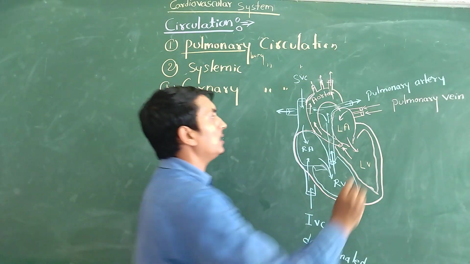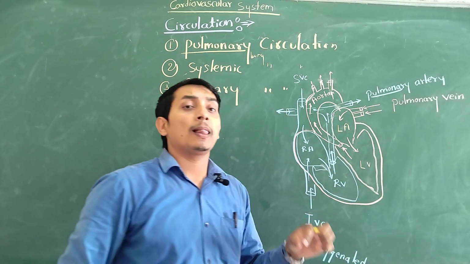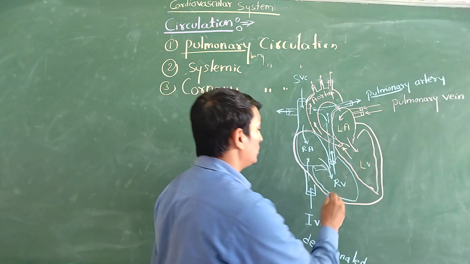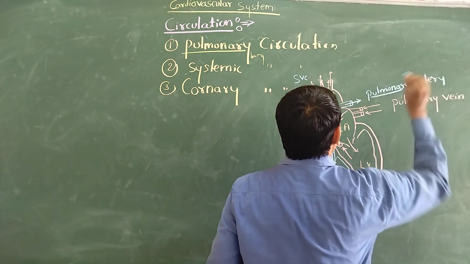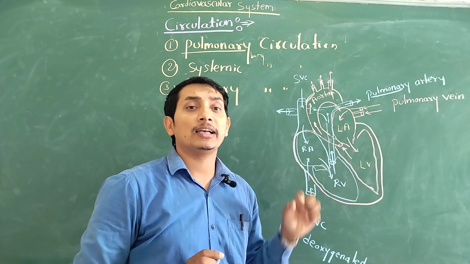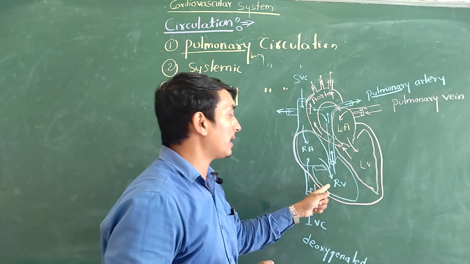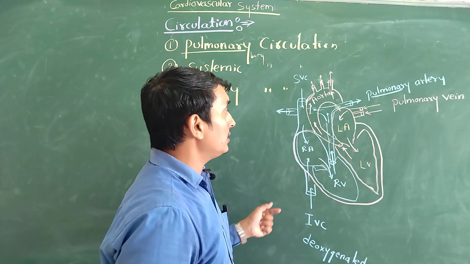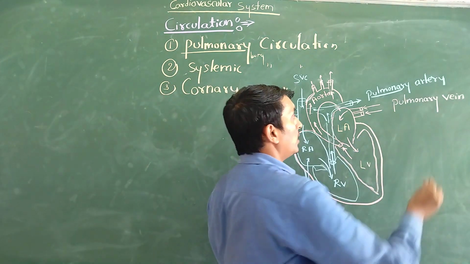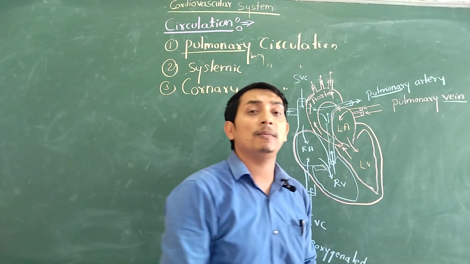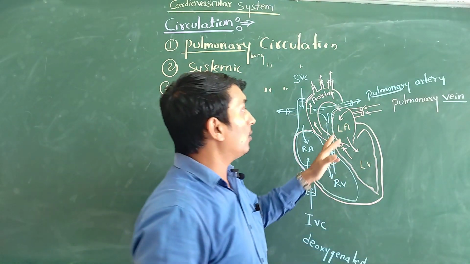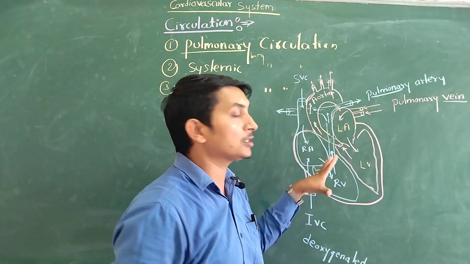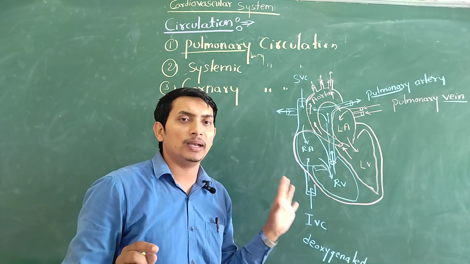Pulmonary means lungs. An artery is a blood vessel which transports blood away from the heart. So from the heart, blood is transported to the lungs. The pulmonary artery carries blood from our right ventricle to the lungs. In the lungs, blood becomes oxygenated. This oxygenated blood is collected by the pulmonary vein. What is a vein? A vein is a type of blood vessel which collects blood. An artery always carries blood away from the heart, whereas a vein always carries blood towards the heart. This is the difference between an artery and a vein, and you have to remember it.